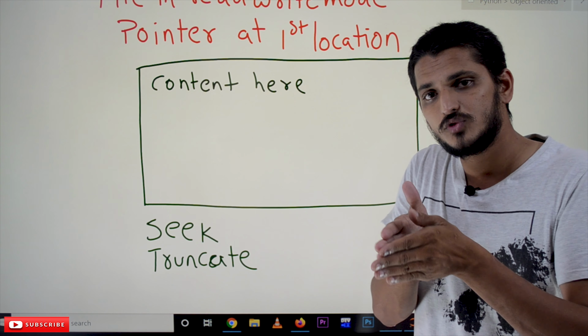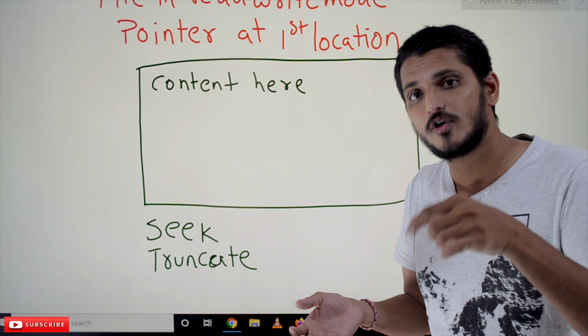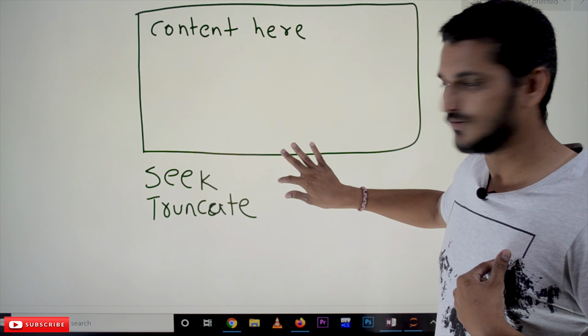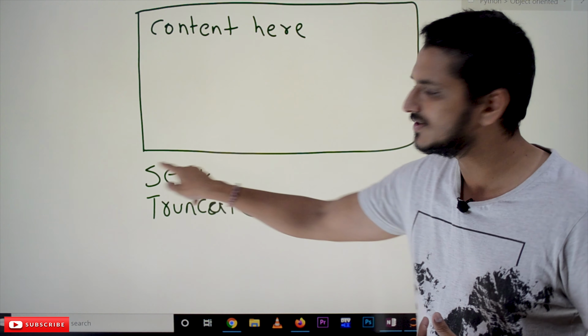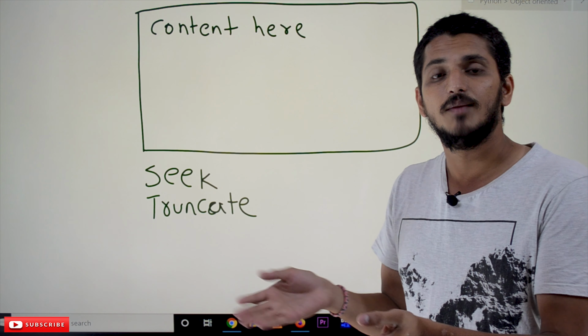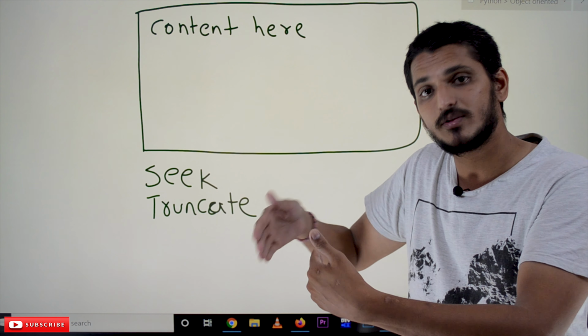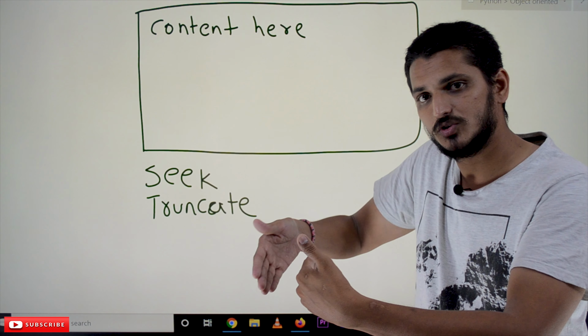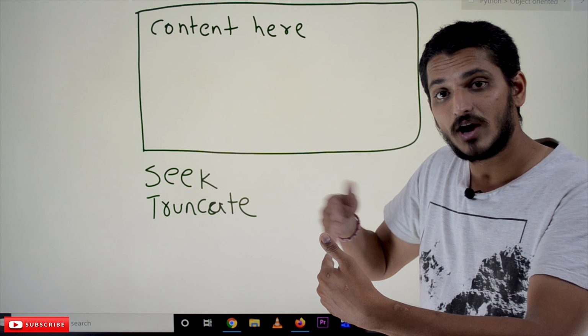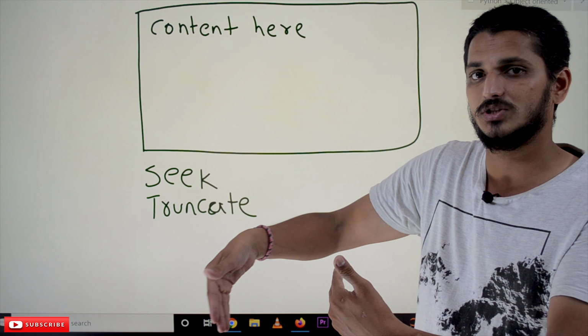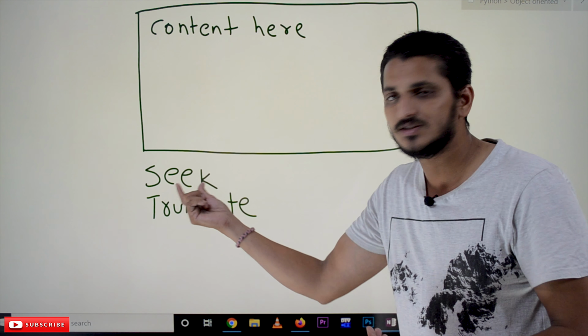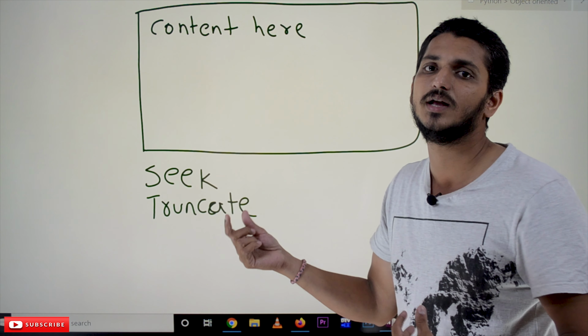So how to move the pointer? In order to move our pointer to whatever location we need, we use a function called seek. Seek of 10 means our file pointer will move to the 10th position. Seek of 20, our file pointer will move to the 20th position. So we use the function seek to move our file pointer.